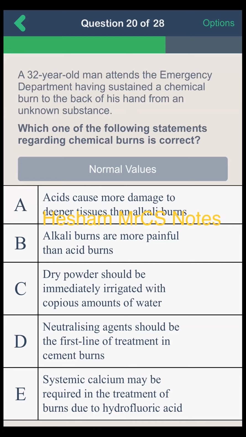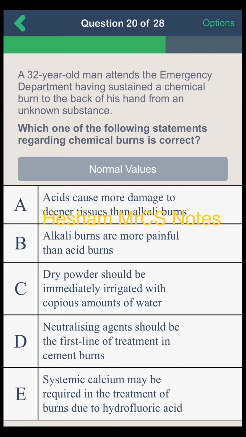Excellent. The relation between calcium and hydrofluoric acid is important to be discussed in burns. Usually hydrofluoric acid causes hypocalcemia. And I have clarified that in the discussion before: acids cause more pain, not deeper damage, but alkali cause deeper damage, not more pain. So yes, options A and B are wrong.